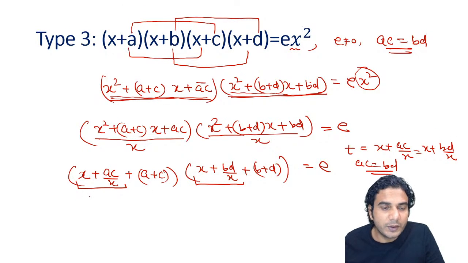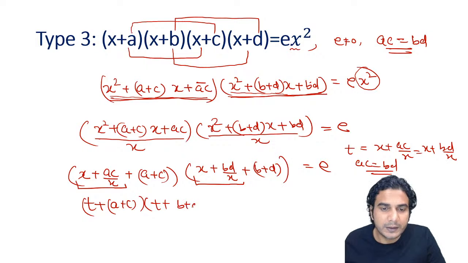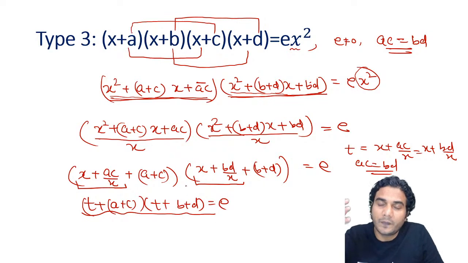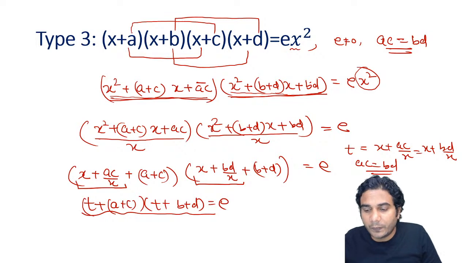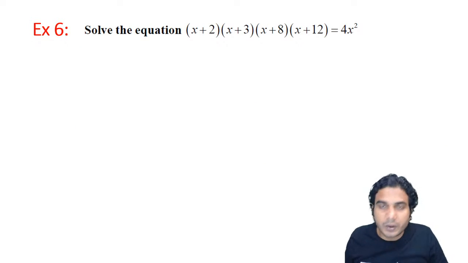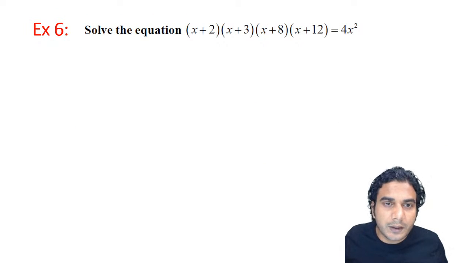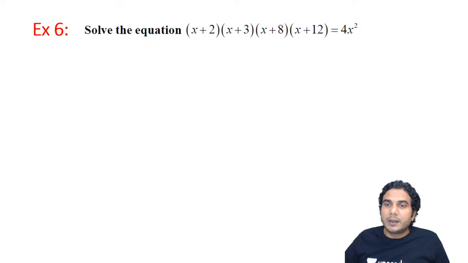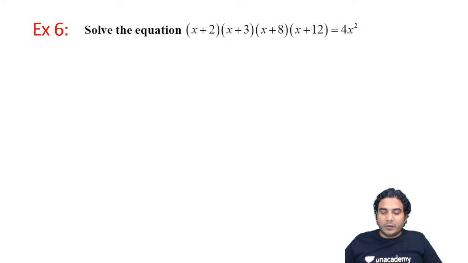So this equation is going to be T plus A plus C into T plus B plus D is equal to E. Now you'll open it, you'll get a quadratic in T, then you can find the values of T easily and put the values of T in this equation, okay? So we'll solve one equation. So I'm giving you this equation to solve because I have told you the procedure, so I hope you can solve it. So take 2 minutes time, solve it, then I'll simplify it, then I'll solve it for you, all right? Try this particular sum.